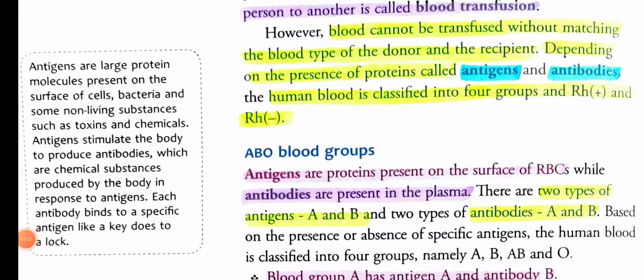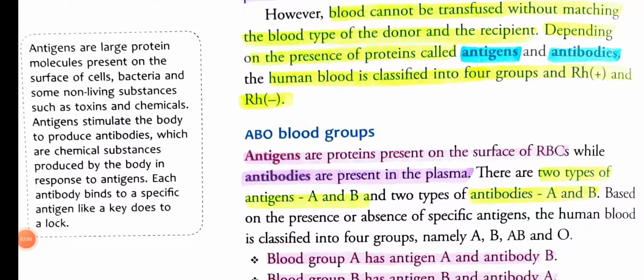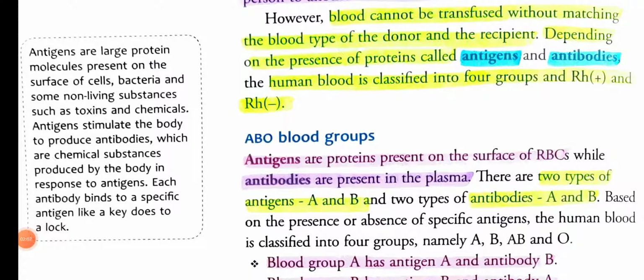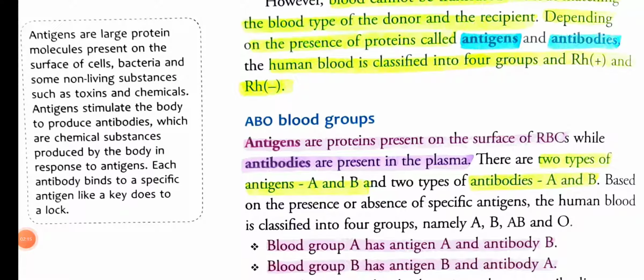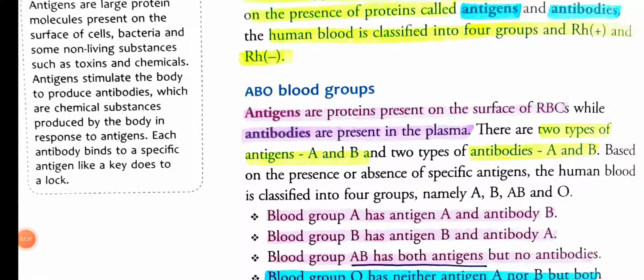So what are antigens and what are antibodies? Antigens are large protein molecules present on the surface of cells, bacteria, and some non-living substances such as toxins and chemicals. Toxins are harmful substances, right? Antigens stimulate the body to produce antibodies, which are chemical substances produced by the body in response to the antigens. Each antibody binds to a specific antigen like a key does to a lock. Simply, antigens are bad for your body, and antibodies are the sentinels, the saviors of your body.